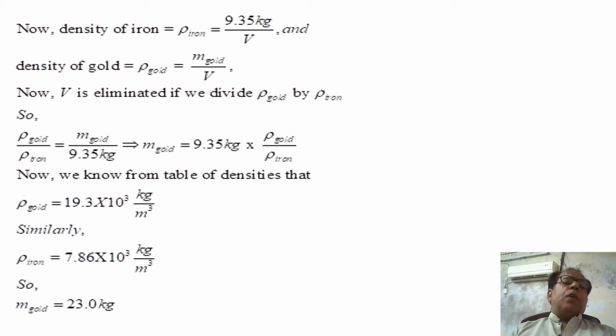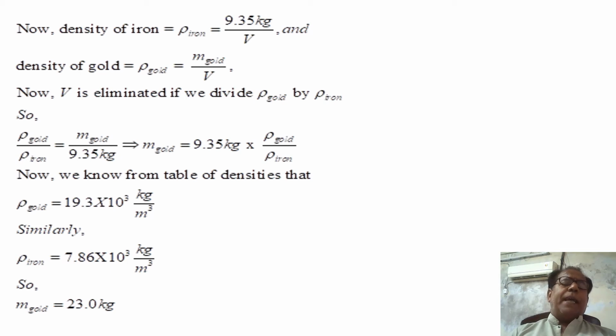So gold density rho gold over iron density rho iron is equal to mass of gold divided by 9.35 kg. This implies that mass of gold is equal to 9.35 kg into density of gold over density of iron. Now we know from table of densities that density of gold rho gold is equal to 19.3 into 10 raised to the power 3 kg per meter cube.